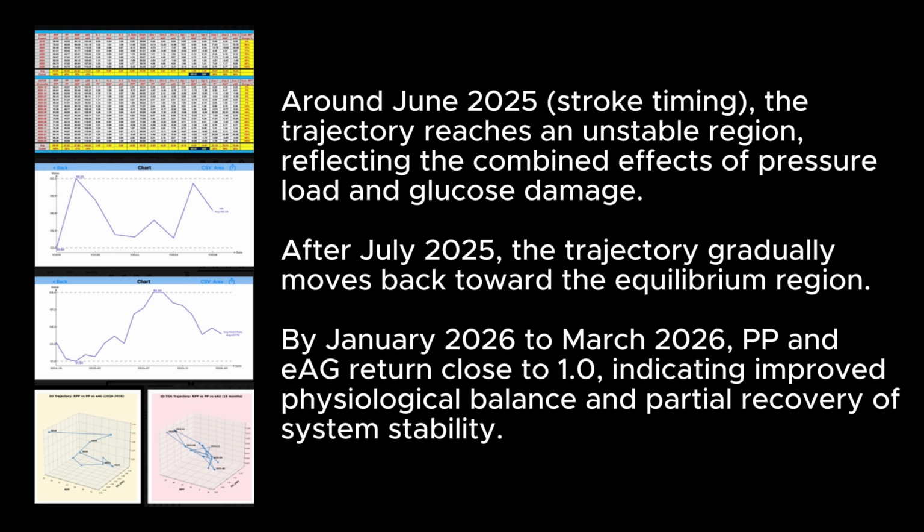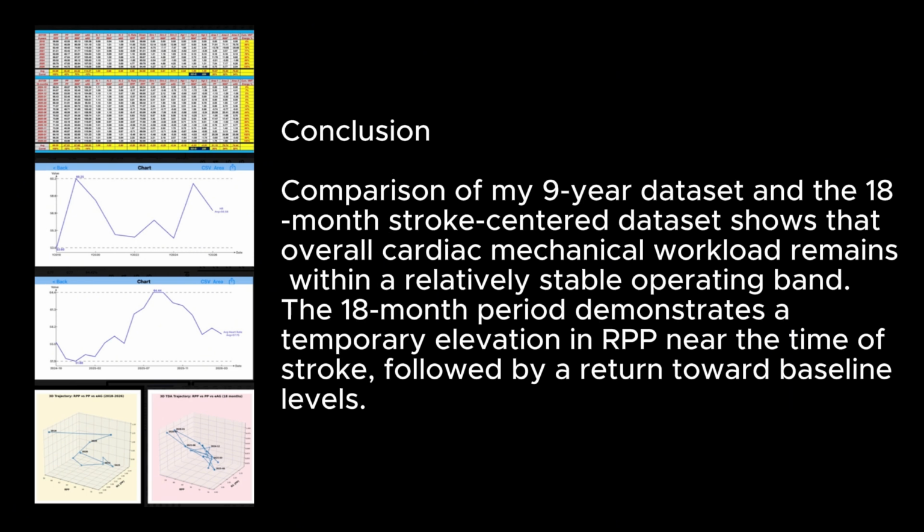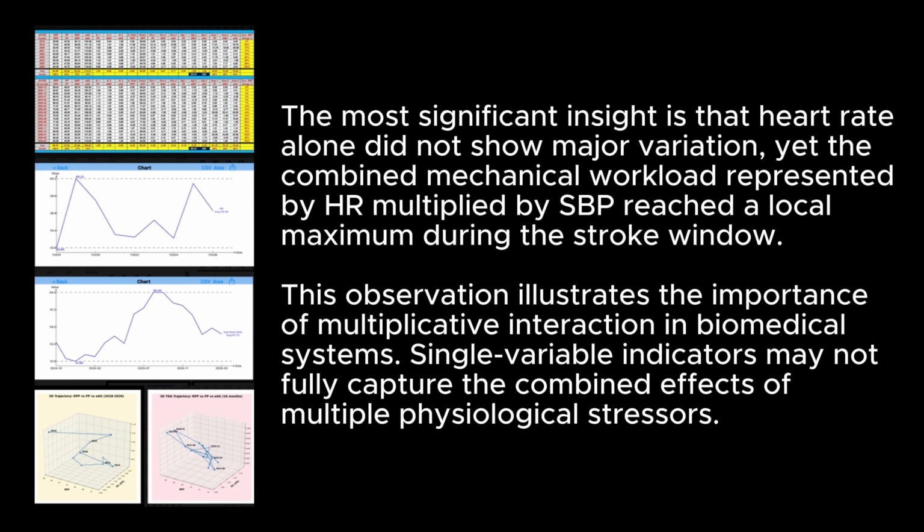By January 2026 to March 2026, PP and EEG return close to 1.0, indicating improved physiological balance and partial recovery of system stability. Conclusion: comparison of my 9-year dataset and the 18-month stroke-centered dataset shows that overall cardiac mechanical workload remains within a relatively stable operating band. The 18-month period demonstrates a temporary elevation in RPP near the time of stroke, followed by a return toward baseline levels. The most significant insight is that heart rate alone did not show major variation.